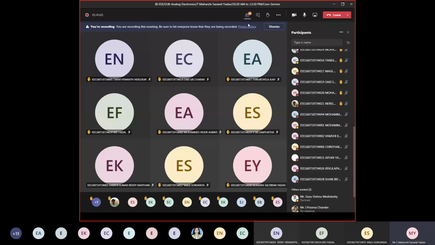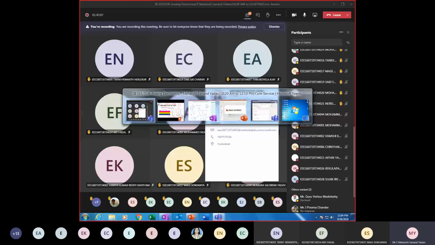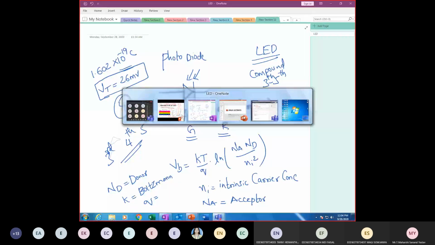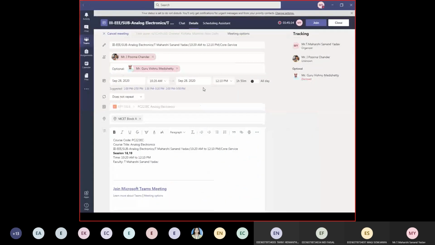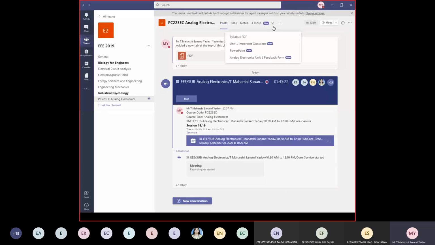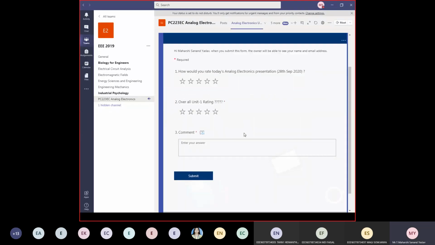Done. So guys, I've added one more tab here. Please try to fill that form. Let me show you. Go to Teams, and under Teams, Analog Electronics, here I've attached one feedback form. Try to fill this, the Analog Electronics Unit 1 feedback form. So better try to fill this by today.